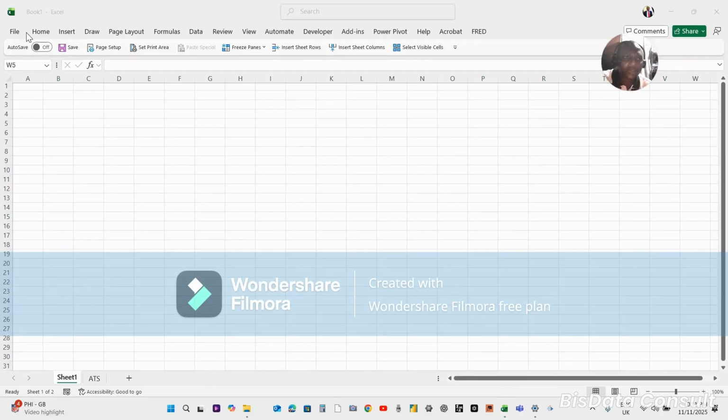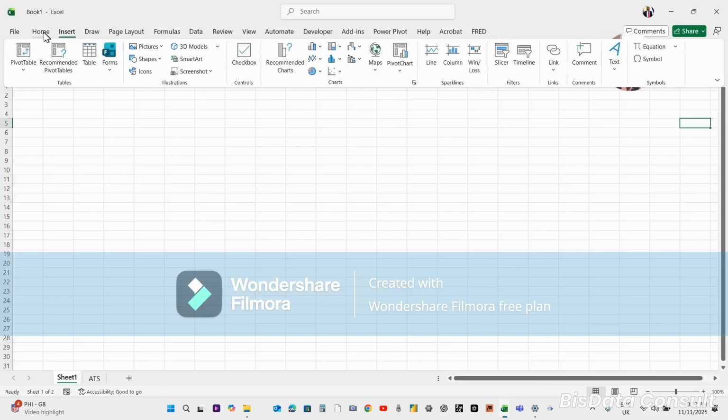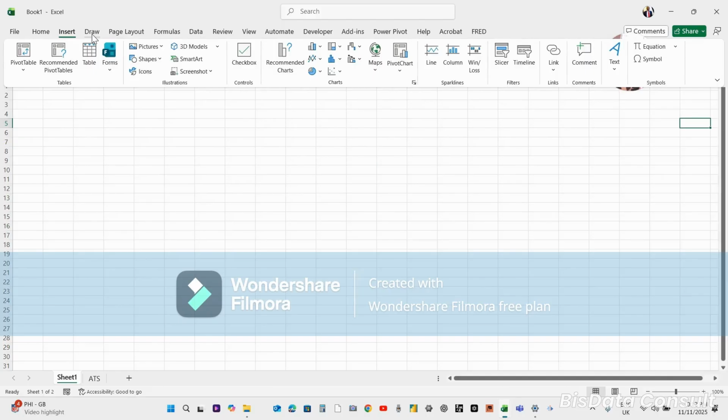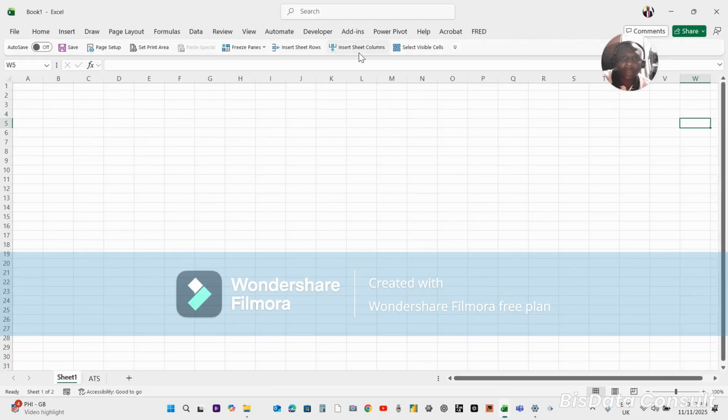The ribbon consists of tabs and groups. These are called tabs. So if I want to fully represent the ribbon, I'll come back here, come over to this home tab. This is home tab, insert tab, drawing tab, and as many tabs as you have.